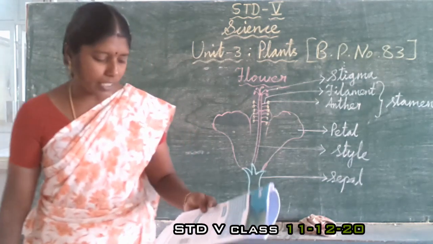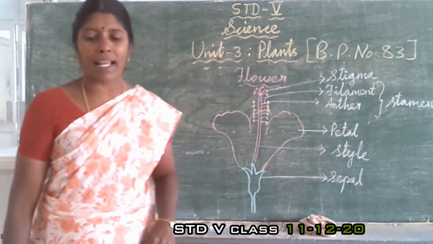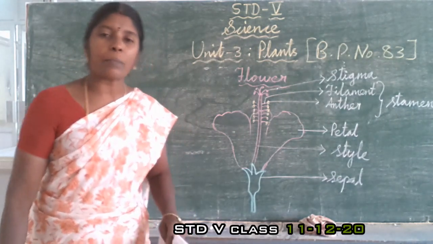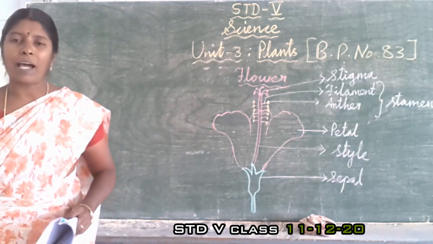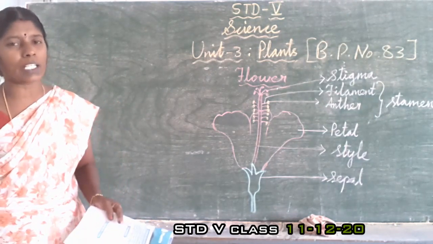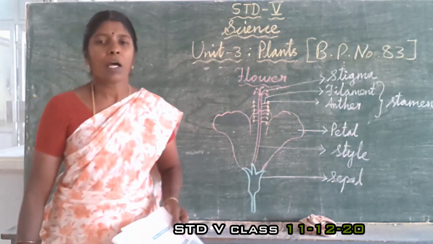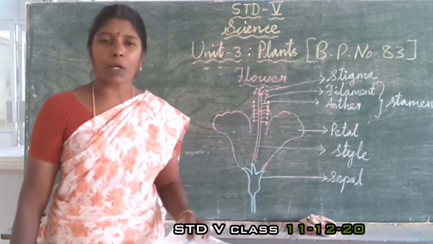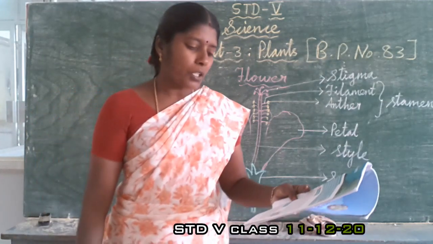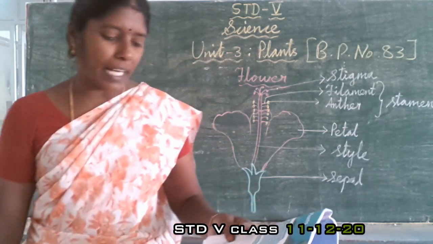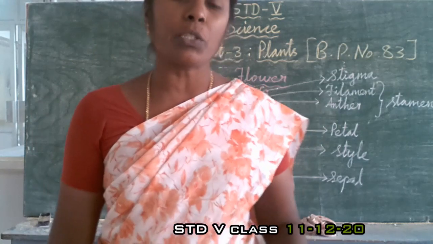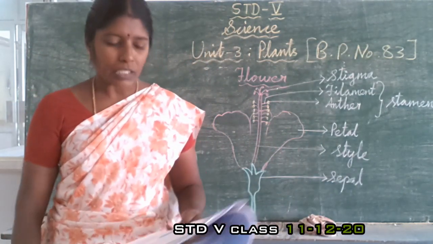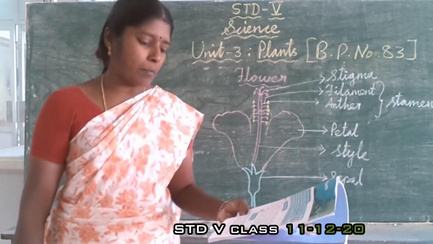First of all, we are going to learn about the reproduction in plants. Animals and humans are reproducing, isn't it? Likewise, plants also reproduce. Reproduction is the process by which new individuals of the same species are produced. Both plants and animals reproduce.